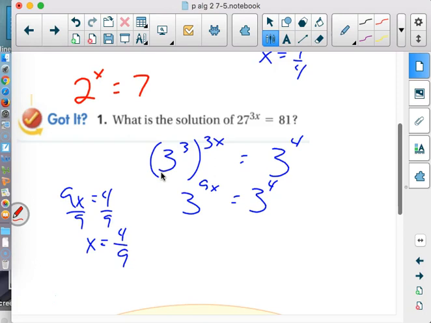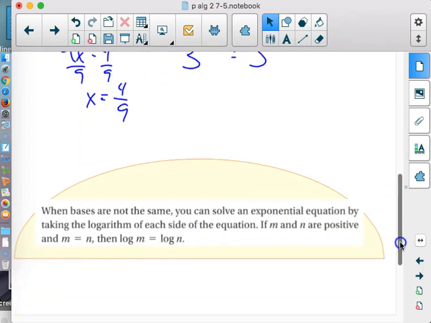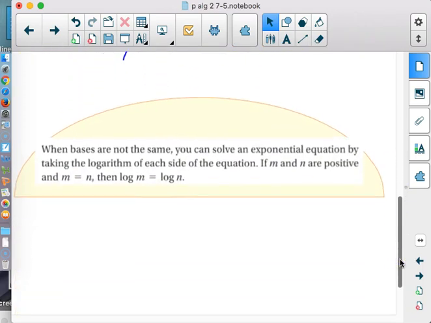And that's where logarithms come in. So if we can't get those bases to be the same, logarithms work. That's what they do. So when the bases are not the same, solve an exponential equation by taking the logarithm of each side of the equation. Huge, by the way.